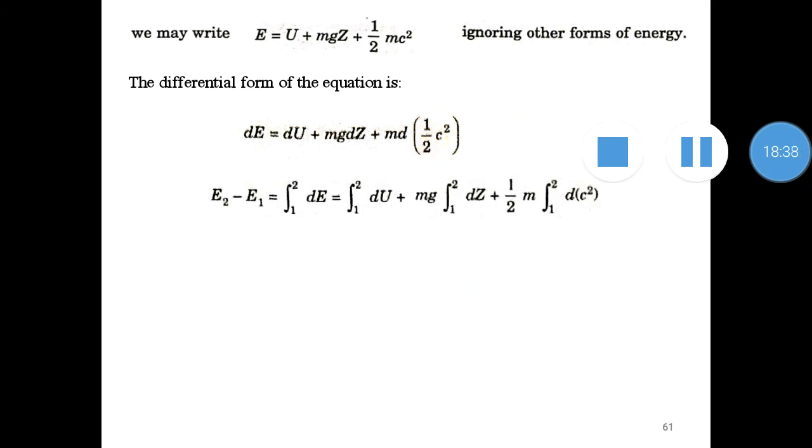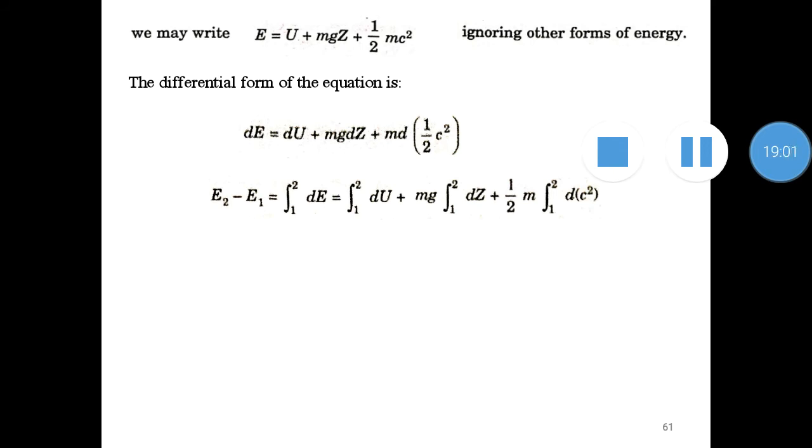and this can otherwise be written like this: E2 minus E1 is equal to integral 1 to 2 dE. We are applying limits here, integrating and applying limits to the internal energy also. So integral 1 to 2 dU, plus mg integral 1 to 2 dz, plus half m.